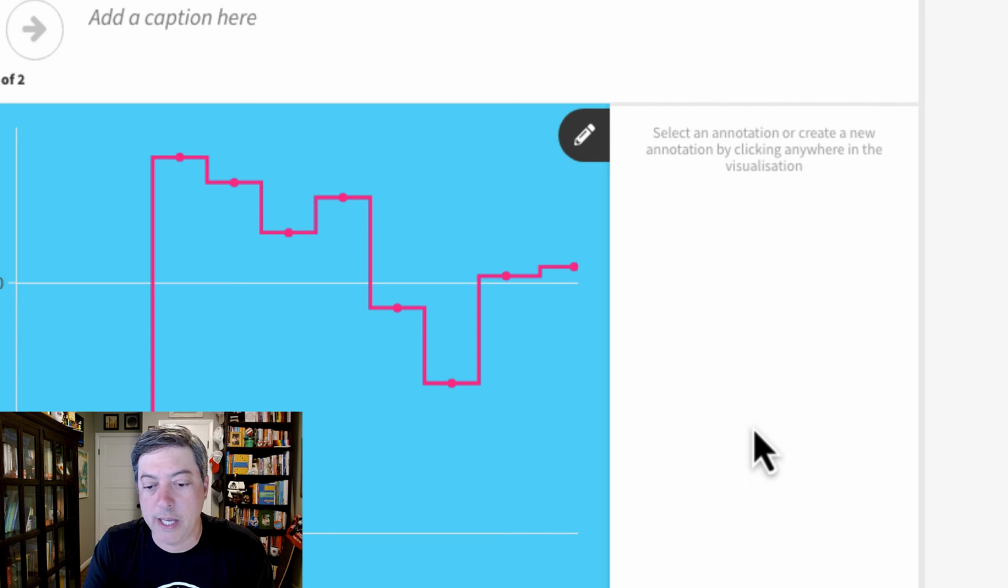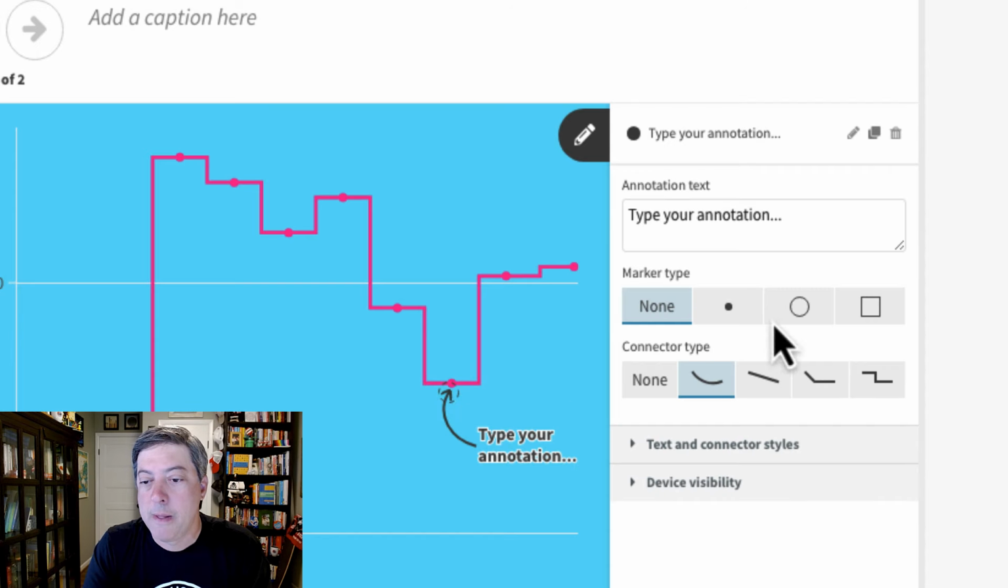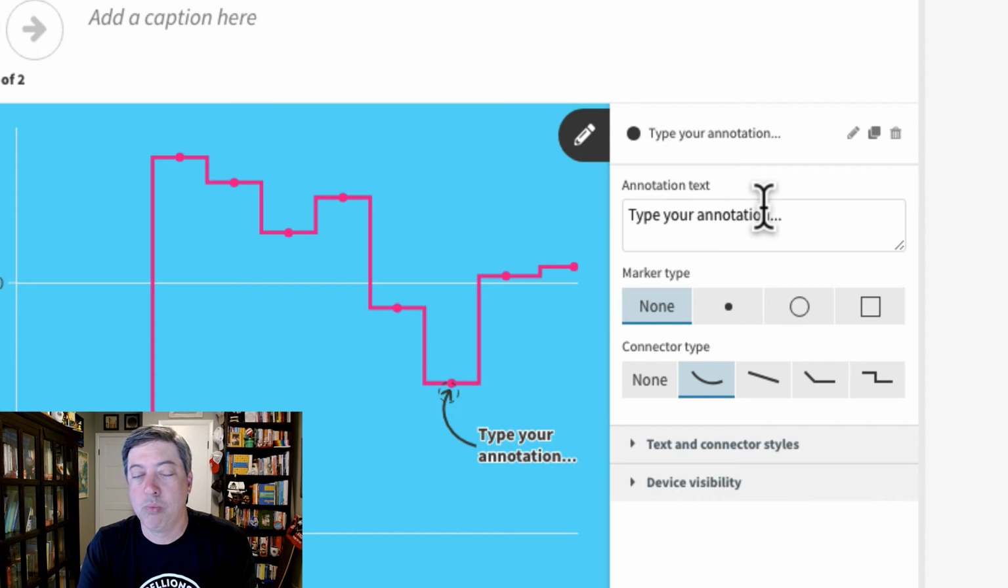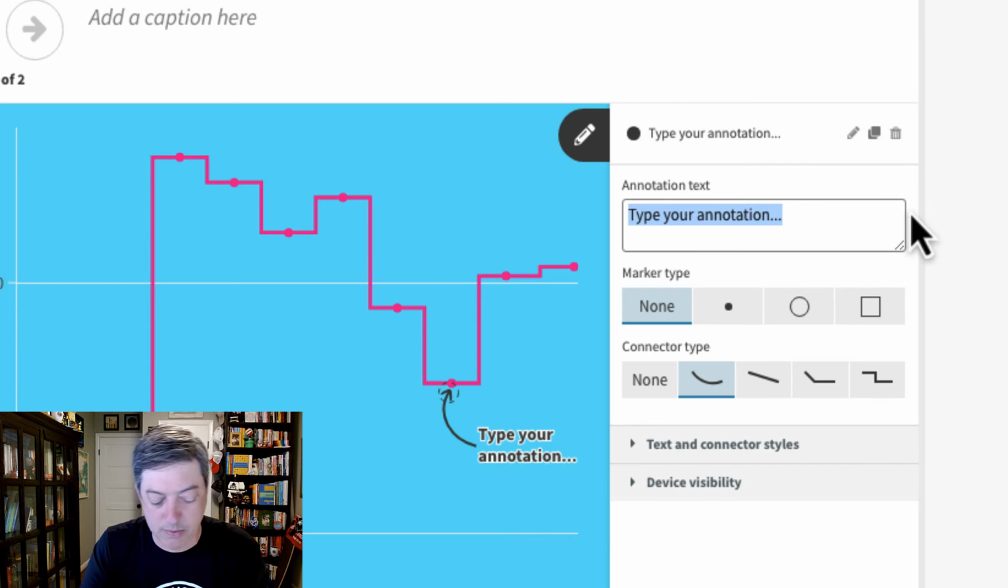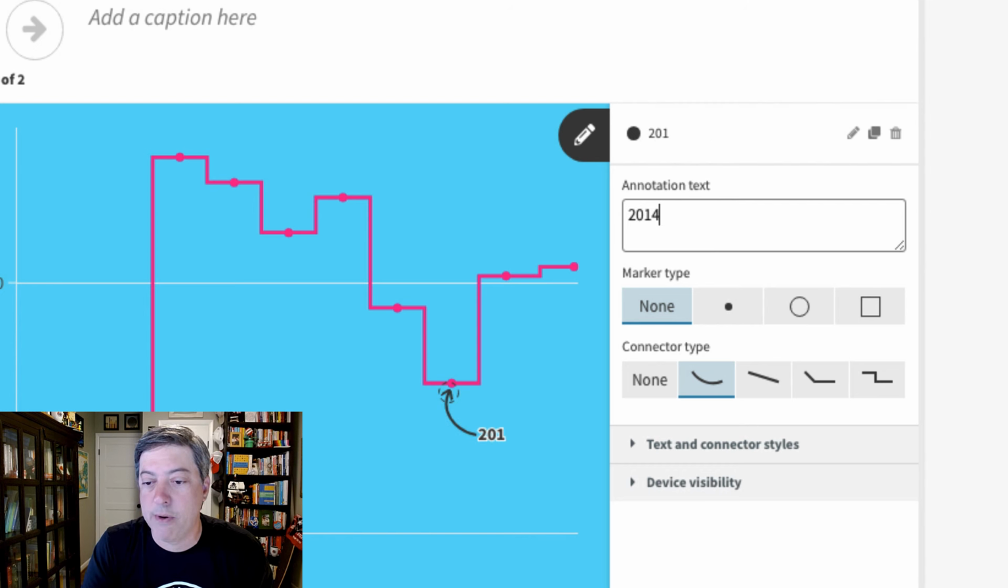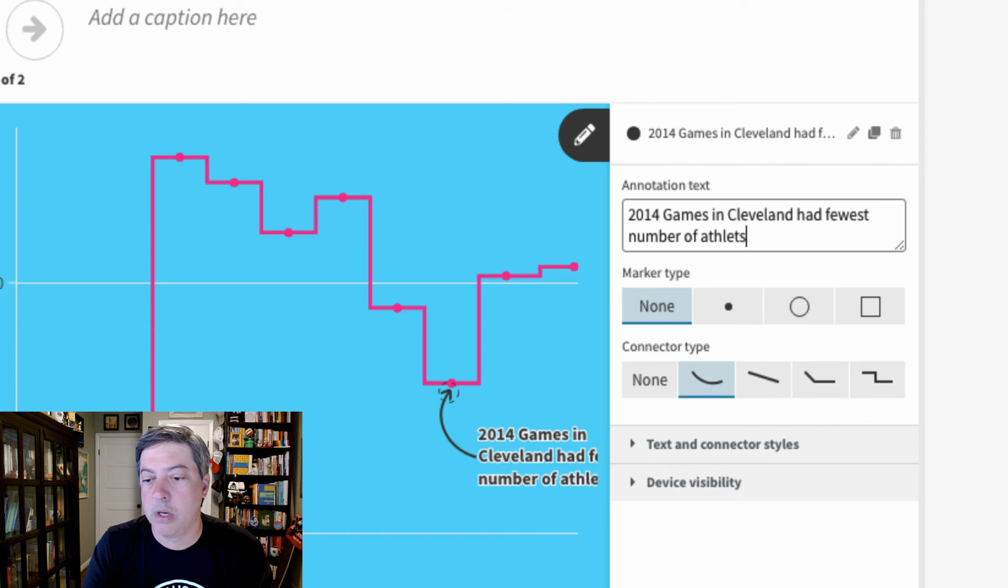So let's click on this low point here, and I'll click just below it so the arrow points to it. It gives me some relatively simple things to change. Type your annotation. So we'll just say, 2014 games in Cleveland had fewest number of athletes. Okay, so we got that in, and I thought more about my annotations in the final one.